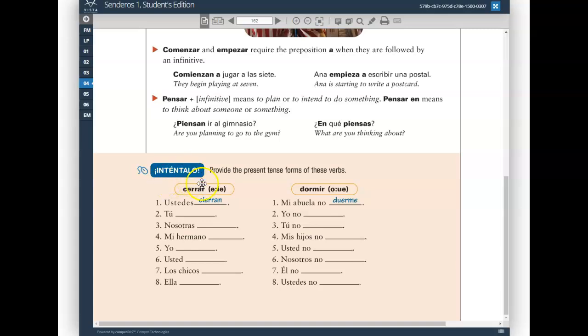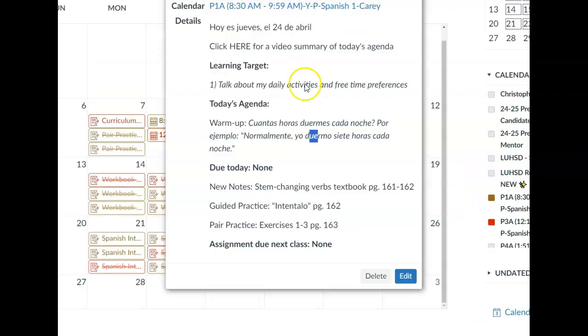Inténtalo. Let's try it. Provide the present tense forms of these verbs. So just as you can see in the example, take the verb cerrar, which is the verb to close. See how the stem changes. Account for that in every form, except for the nosotros form or nosotras form. And then use your regular present tense endings: o, as, a, amos, an. You're going to do the same thing for the verb dormir, the verb to sleep, the verb that you guys used in your warm-up.